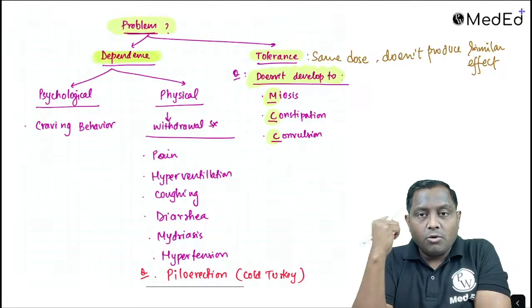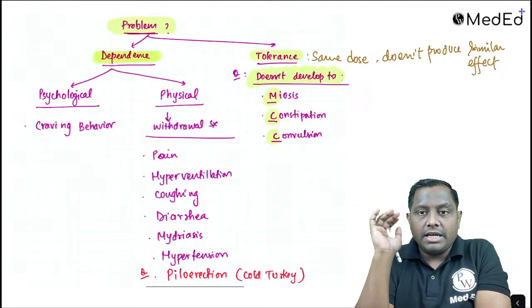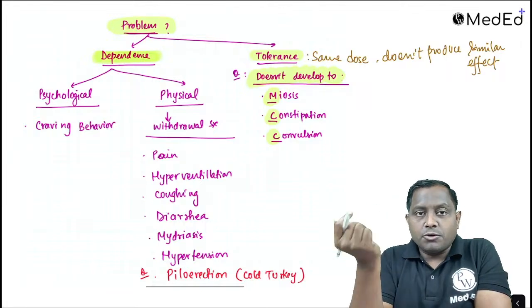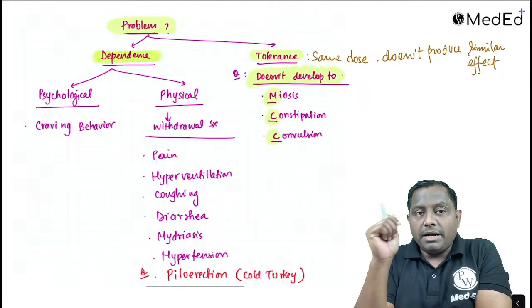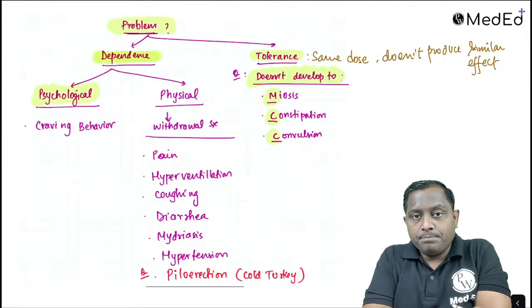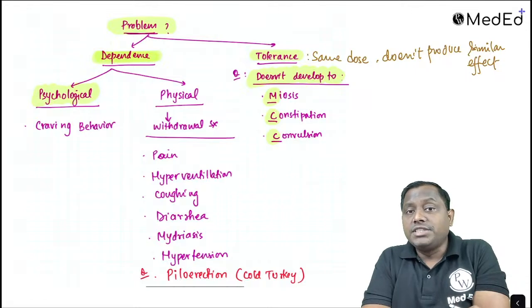Or you are having headache morning and evening, 1 week में 3 दिन headache रहता है, can you use opioid on the regular basis? The answer is no. One of the reason is your risk of abuse potential and dependence. Dependence will be psychological dependence, where the patient is going to have a craving behavior, and other one is going to be your physical dependence.